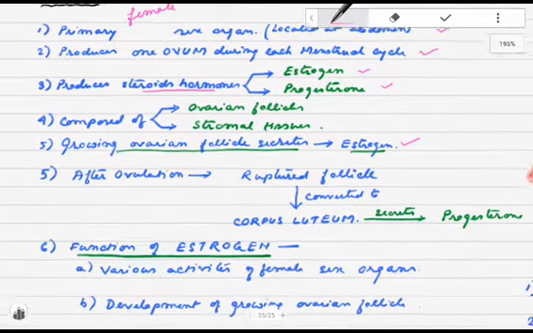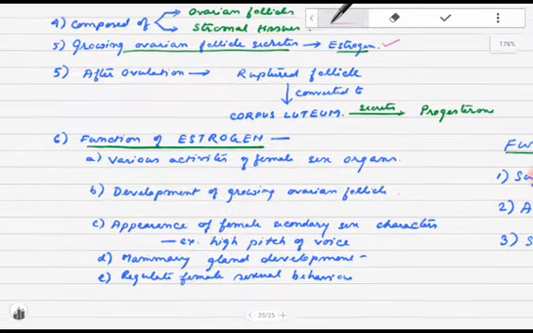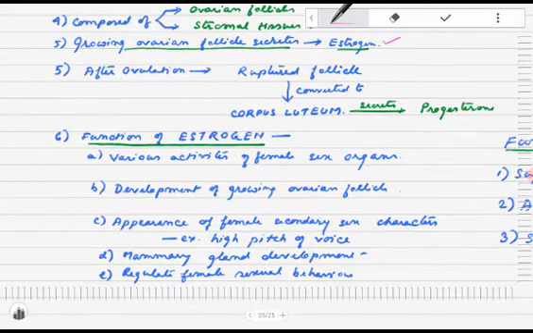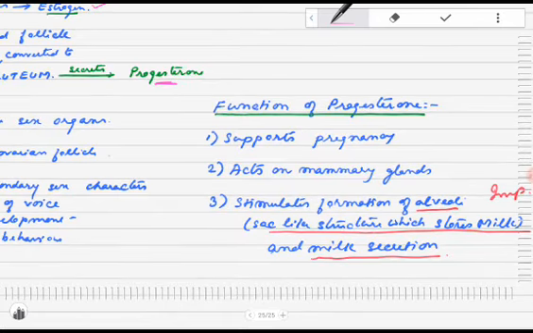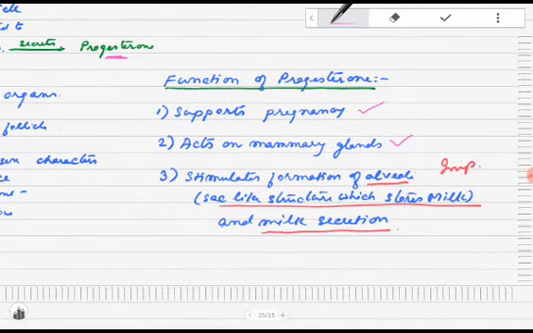Now, the growing ovarian follicle secretes the estrogen. After ovulation, what happens? The ruptured follicle is converted to the corpus luteum. This corpus luteum secretes the progesterone. Okay. Now, what are the functions of this progesterone? It supports pregnancy, acts on the mammary glands, and stimulates formation of alveoli. This is a sac-like structure which stores milk and secretes milk. Mind you, it is not the alveoli of the lungs.